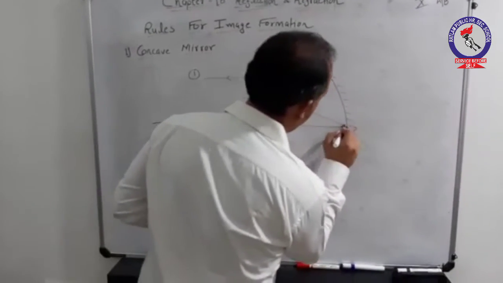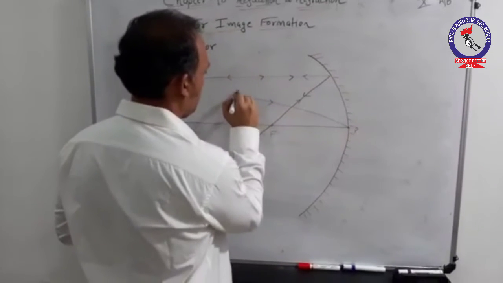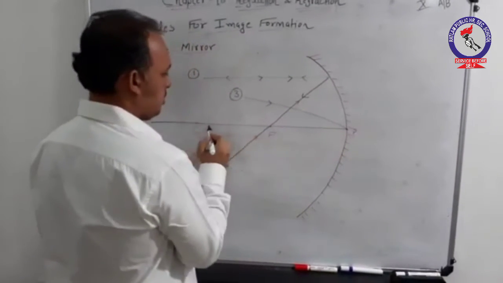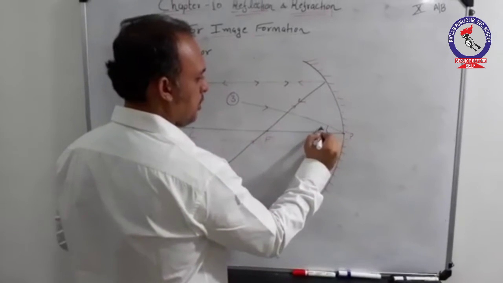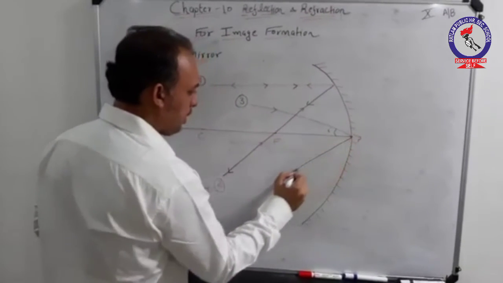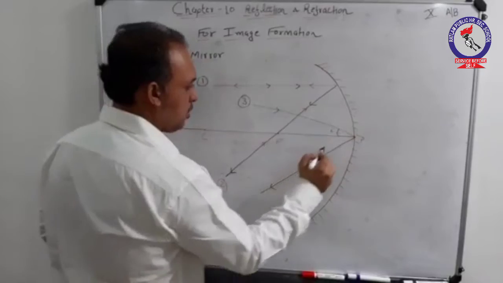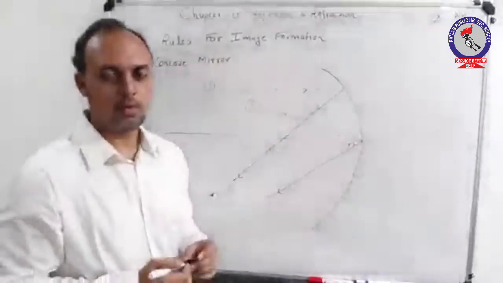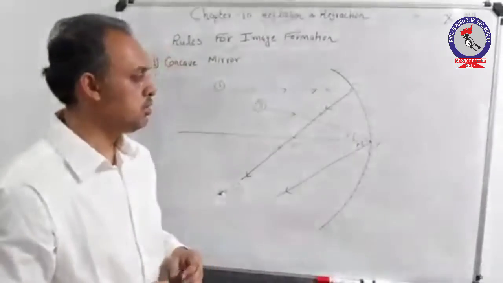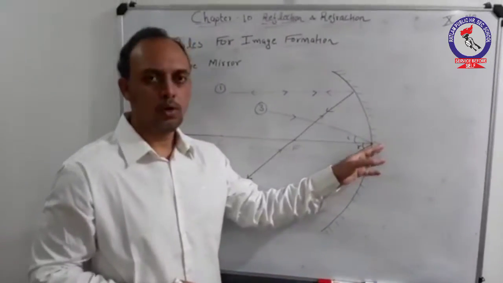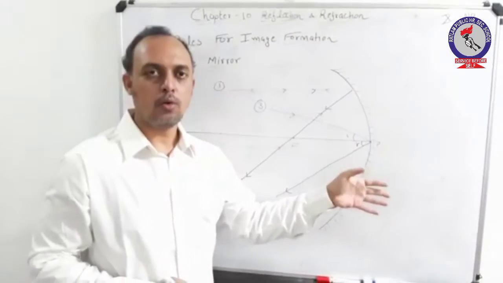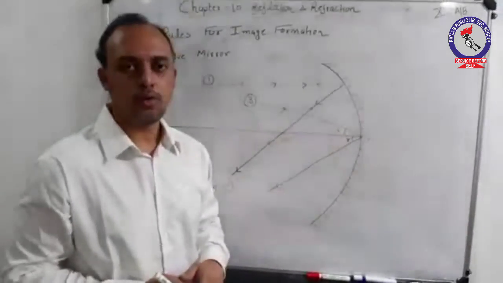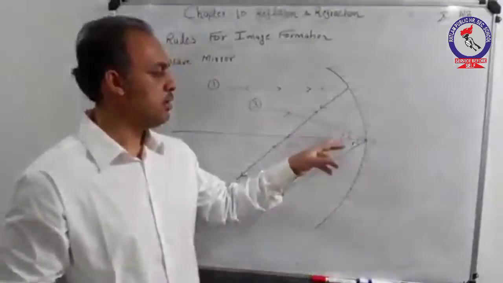any ray which is incident on the pole, under that condition this principal axis will act as a normal, gets reflected below the principal axis by the same angle, that is, it obeys the law of reflection. The reason for this is that at the pole the spherical mirror almost becomes a plane, it acts as a plane mirror, so it obeys the law of reflection, that is, angle of incidence is equal to angle of reflection.